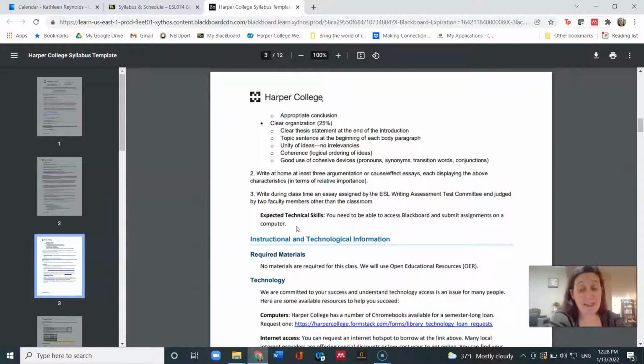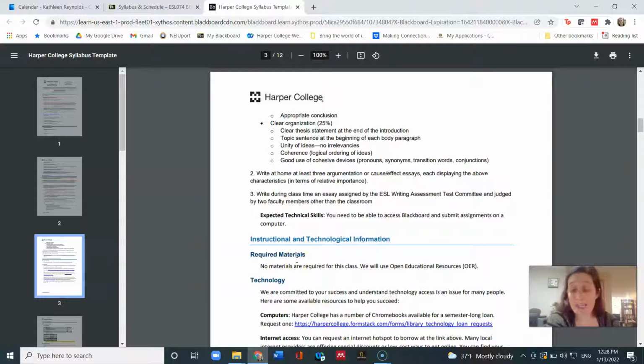For the technical skills, you need to be able to access Blackboard and submit assignments on a computer. It is not possible to do this class from a phone or tablet. You must have a computer. Harper will give you a computer for one semester for free if you don't have one. You can access the link to request a computer right here, and they will allow you to pick that up and you can have a computer. So please do that soon if you don't have access to a computer.